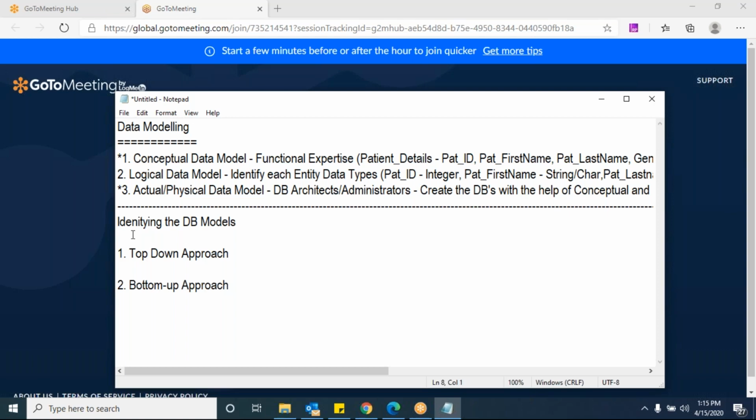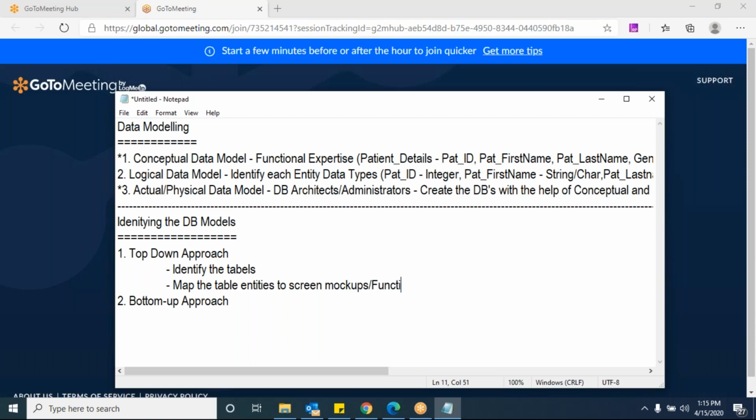In this top down approach, initially we will identify the tables. Straight away we'll identify the tables and then map the table entities to the screen mockups. Is that clear now? Yeah. Or functionalities.